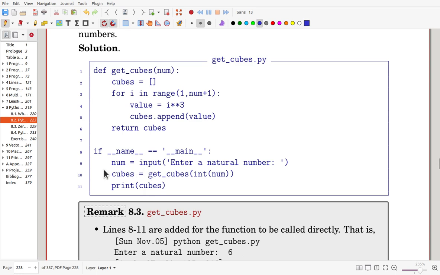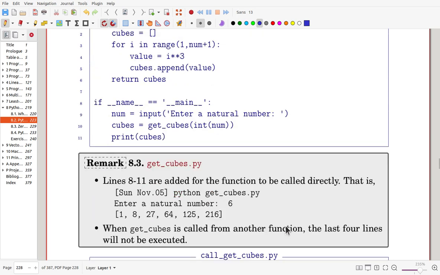So here, by using the interactive input, this is shown, and you type a number. Then the number will be used to get the cubes list, by using this function definition, and it prints out.